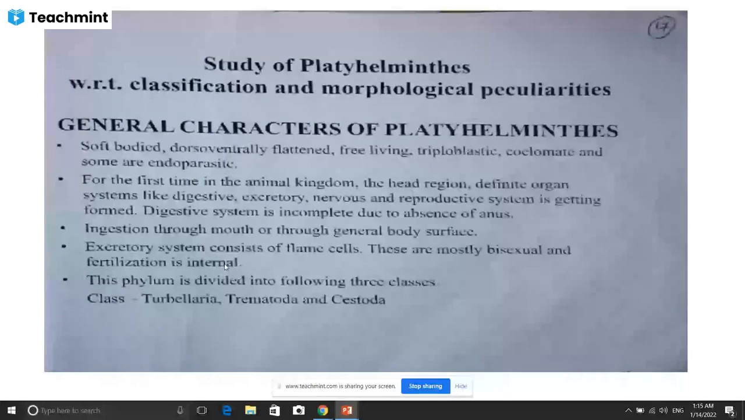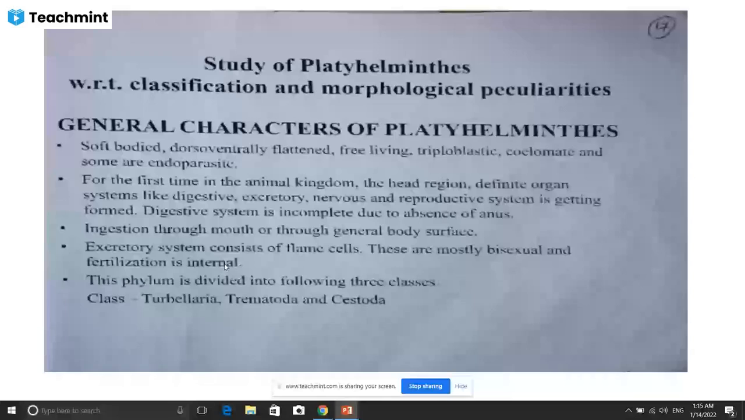So this phylum is divided into three classes: Turbellaria, Trematoda and Cestoda. Actually, all of these are endoparasites. These are the different classes which belong to this phylum.